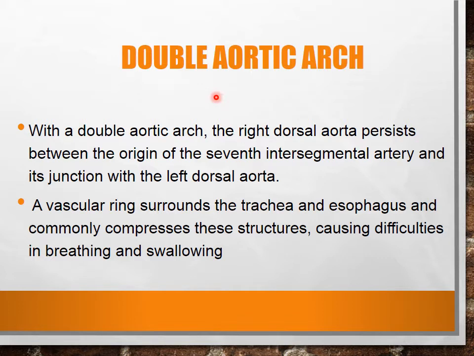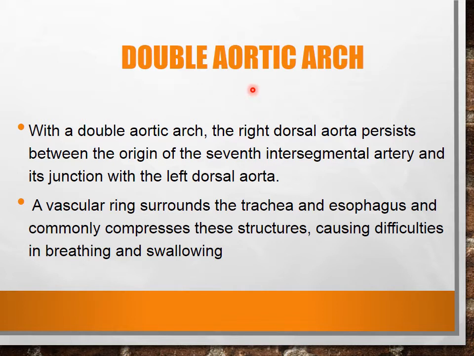The next one, you can say there is the double aortic arch. So just have a think in your mind how this double aortic arch is possible. For that, first of all, recall the aortic arch is formed by three sources.